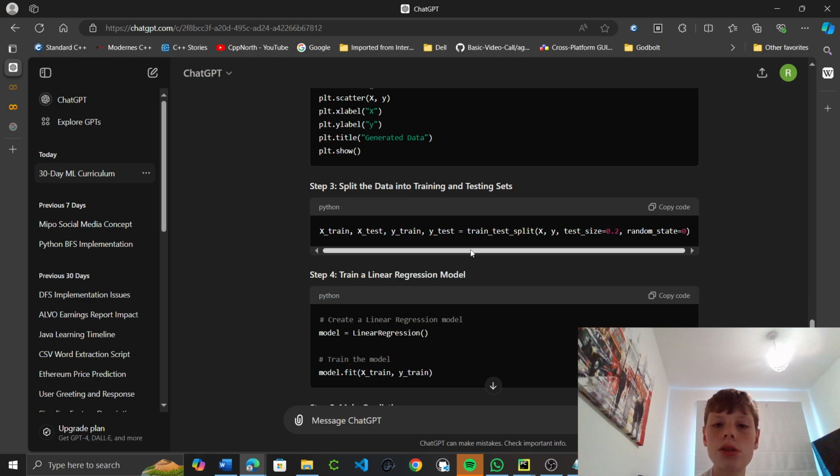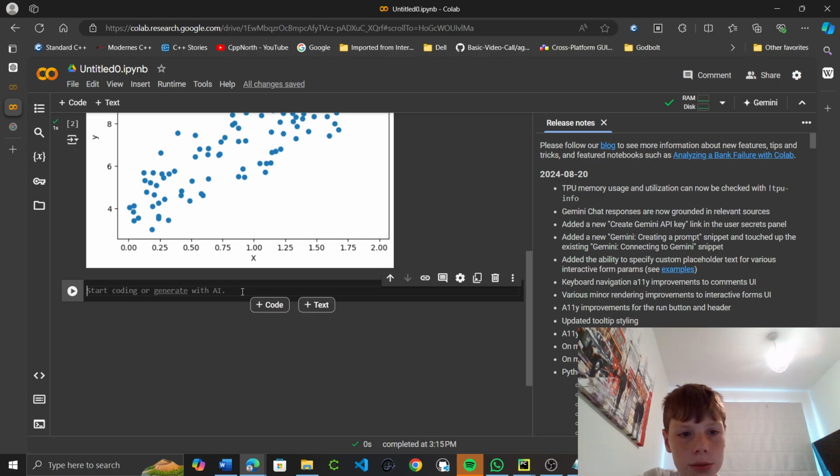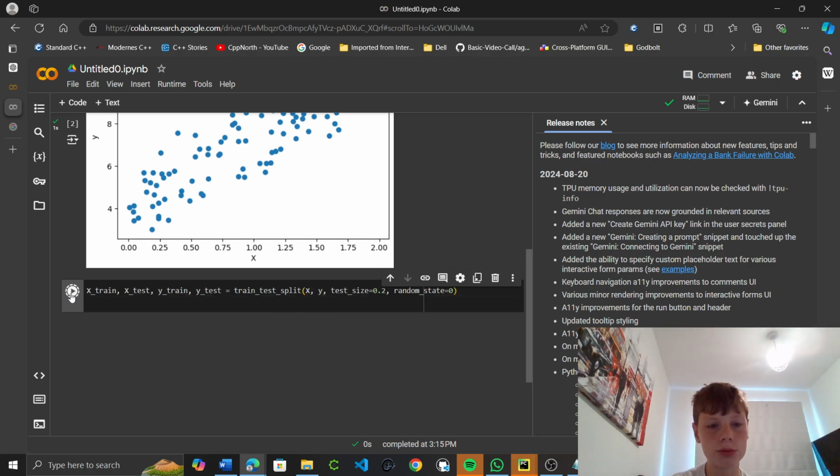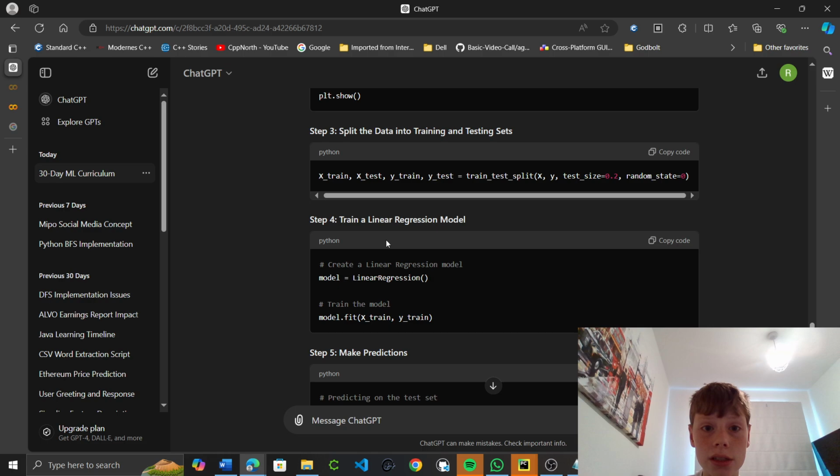So this was actually probably the hardest bit. You've got to split it into X train, X test, Y train, Y test. So train_test_split, X, Y, test size. Okay, so I guess it infers that the training size is 80%, 0.8. I'm just going to paste it in here, and I'll read whatever explanation ChatGPT has. So in step 3 we split into training and testing data sets.